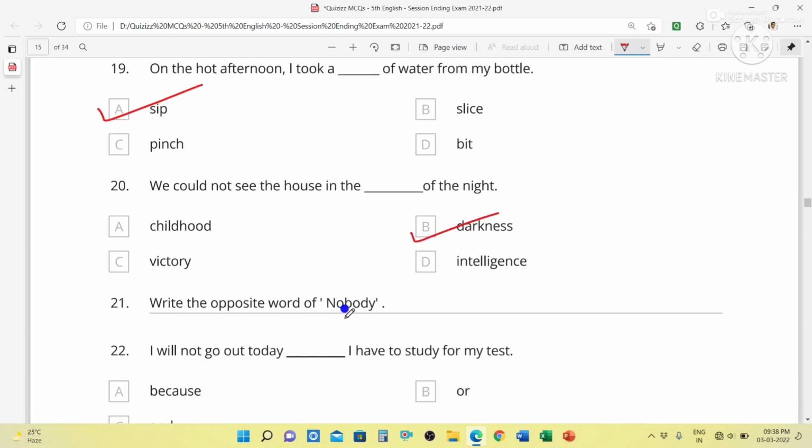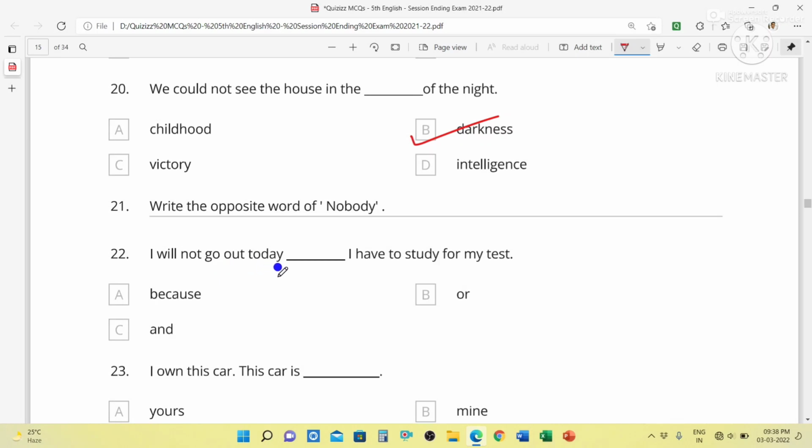Let's take the opposite of nobody. The opposite of nobody is somebody or everybody. You can write everybody also. I will not go out today because I have to study for my test.